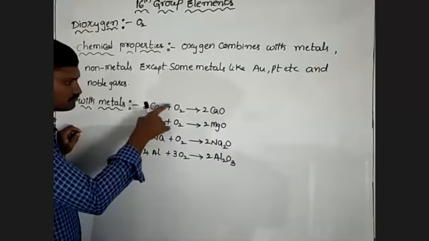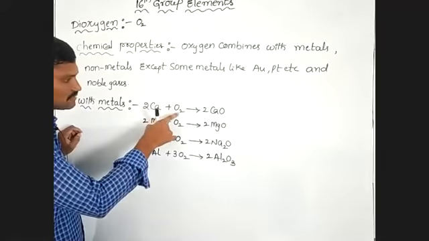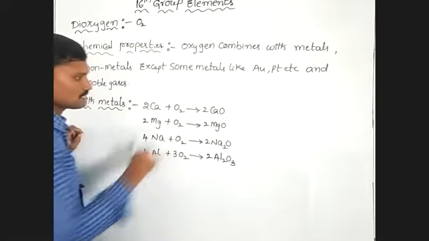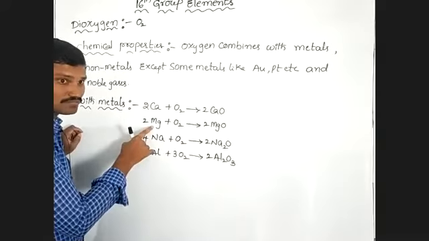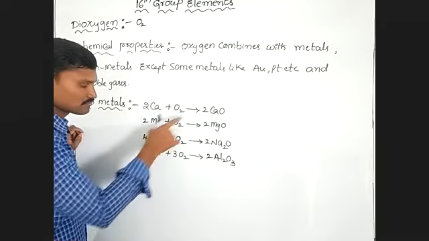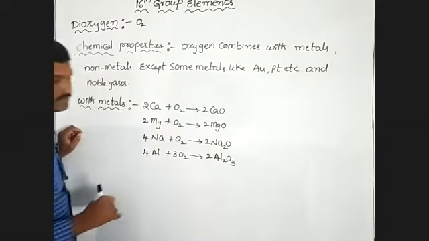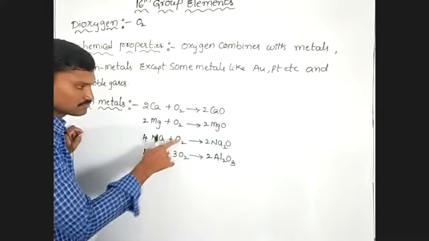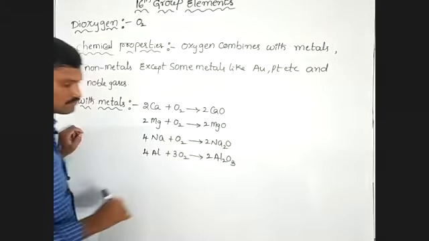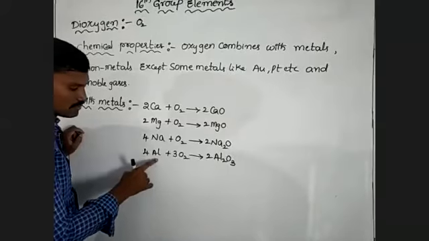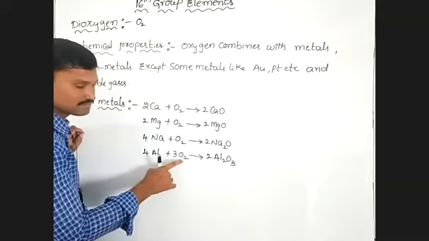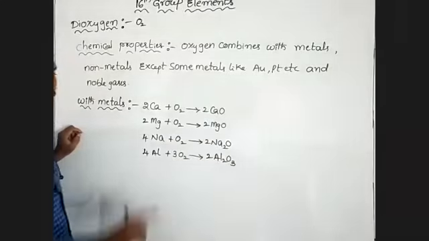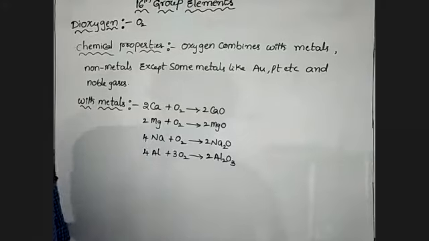Calcium reacts with oxygen, it forms calcium oxide. Magnesium reacts with oxygen, it forms magnesium oxide. Sodium reacts with oxygen, it forms sodium oxide. And aluminum reacts with oxygen, it forms aluminum oxide. That means alumina. This is called alumina.